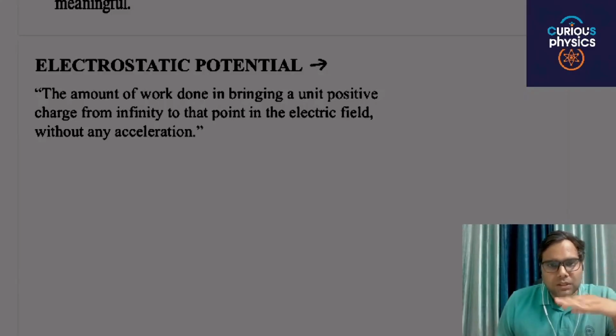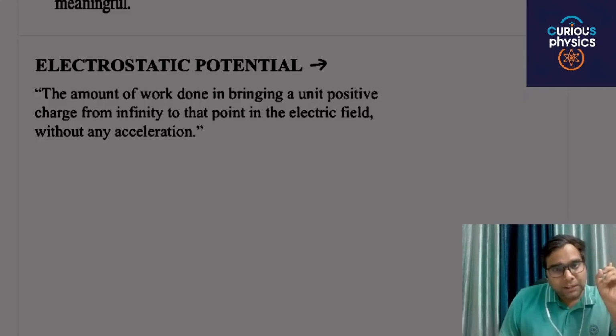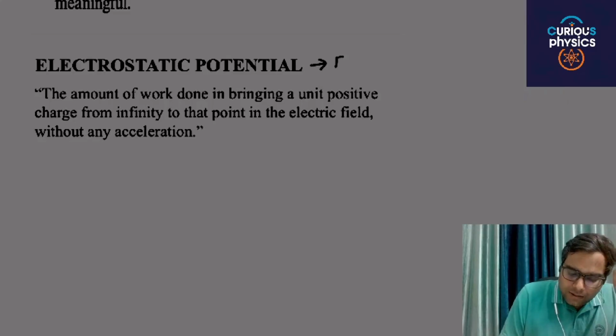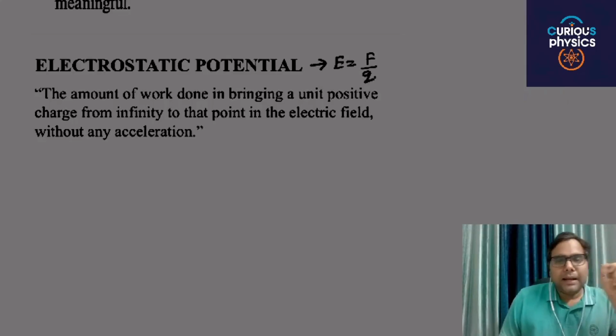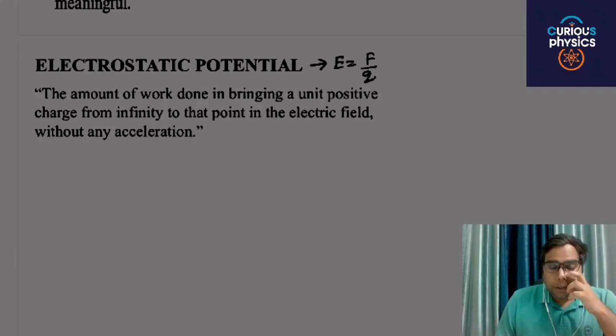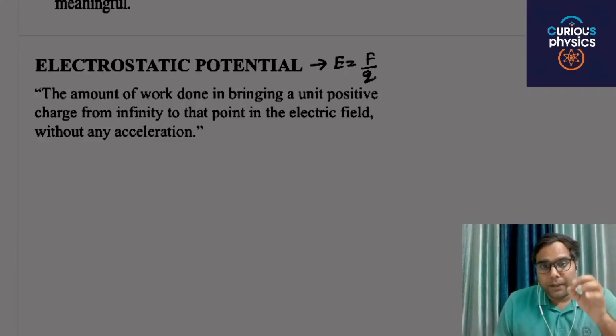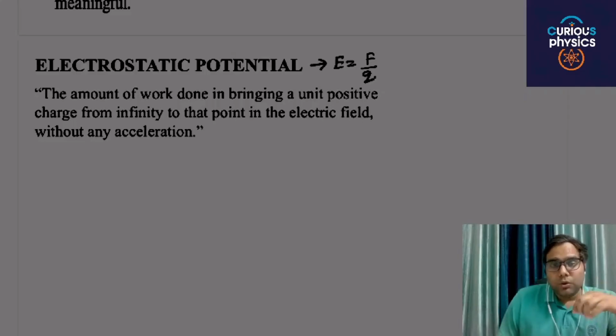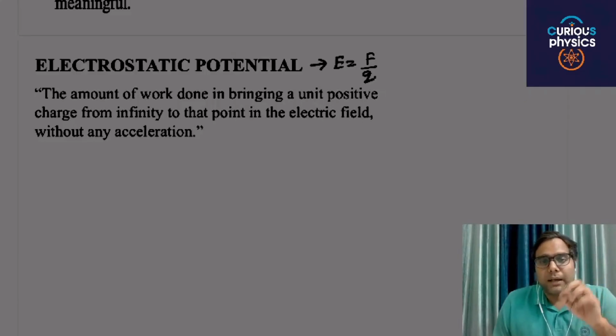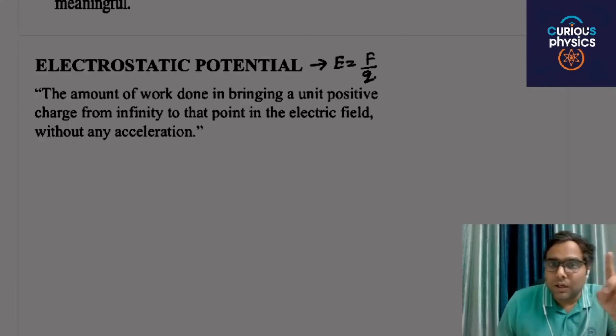They are not the same, but we defined electric field as force per unit charge. If you know the electric field at a particular point, then you can say what force will be experienced by a charge placed in that electric field.